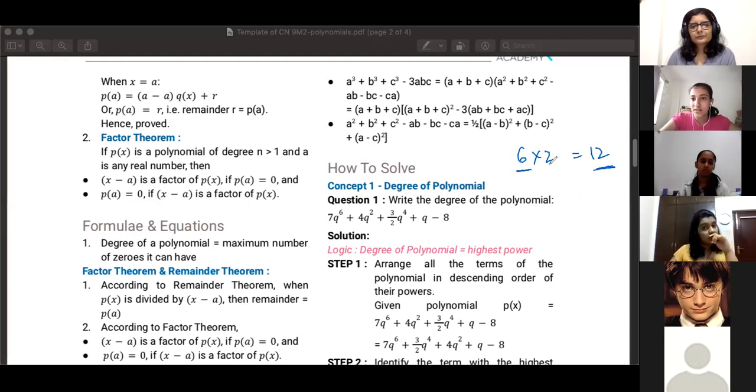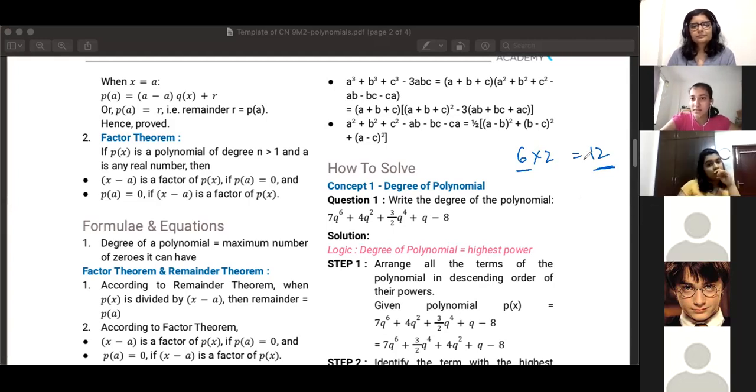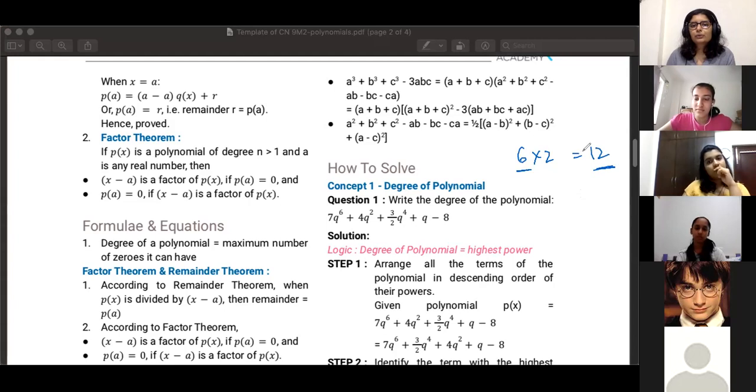Ma'am, it's the multiplied answer. 12 is the multiplied answer of 6. So what do you call 12 in relation with 6? Ma'am, product. I mean, it is the product of the multiplication. So can I say 12 is a multiple of 6? Yes, ma'am. Right? Like 12 is a multiple, 18 is a multiple.